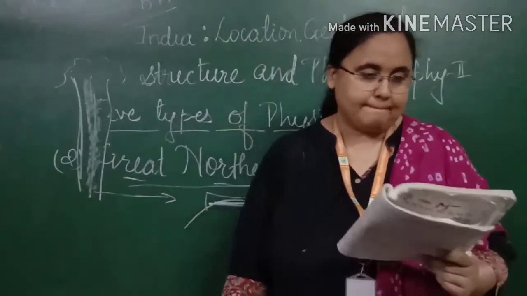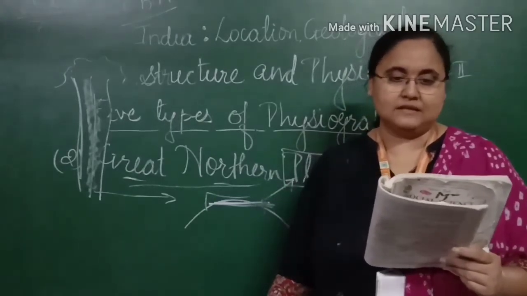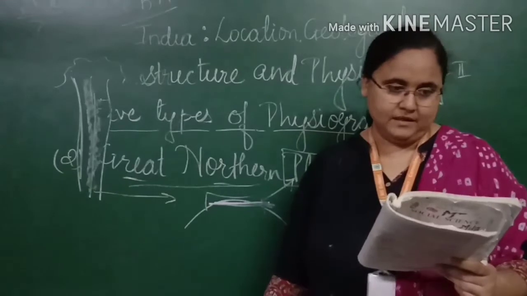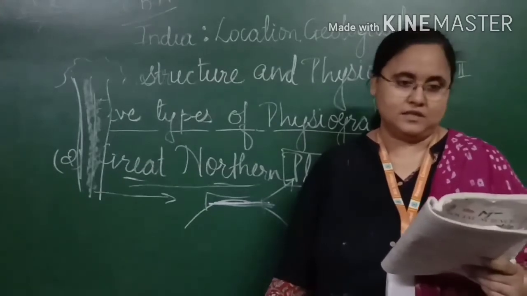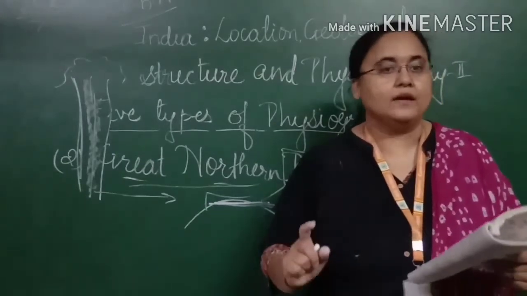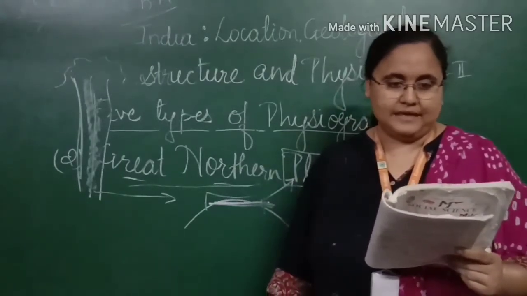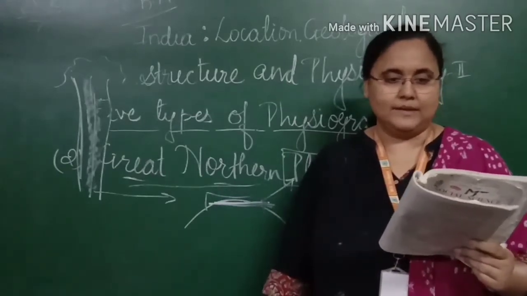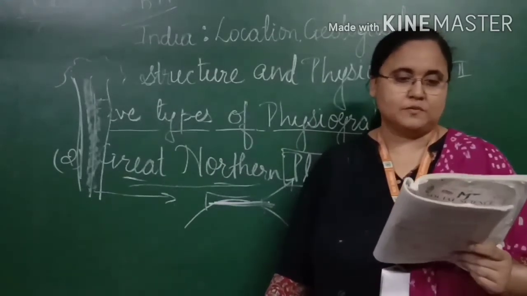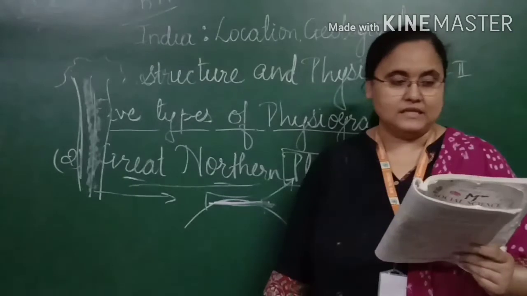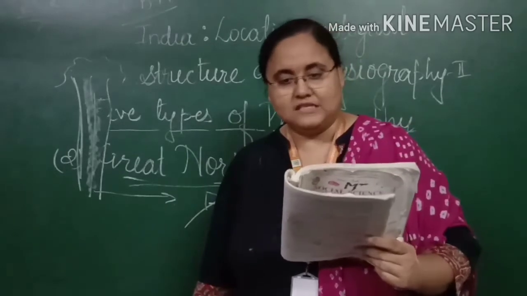Okay, now when we are talking about the western part, it is narrower than the eastern part. The plain is almost a level land. None of its parts is higher than 180 meters above sea level. That means the height of this plain is quite low. The plain is very narrow near Delhi. The Satluj plain lies to the west of Delhi, while the Ganga plain is in the east. This plain is considered to be the most prosperous region of India. Important cities such as Delhi, Kanpur, Lucknow, Allahabad, Varanasi, Patna, Kolkata, etc. are situated in this plain.